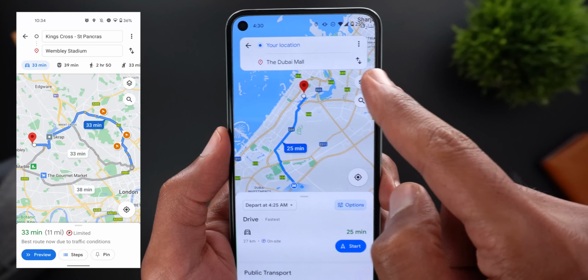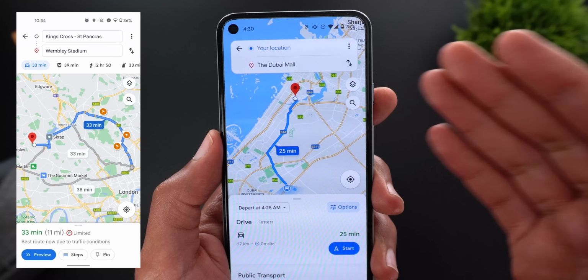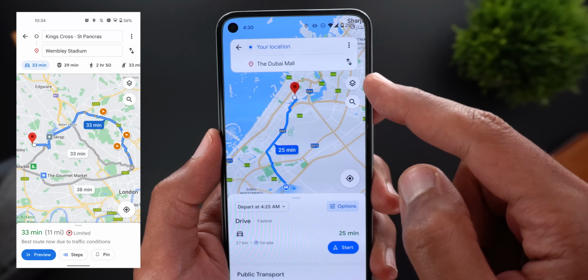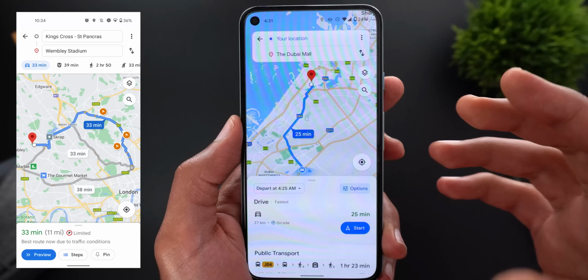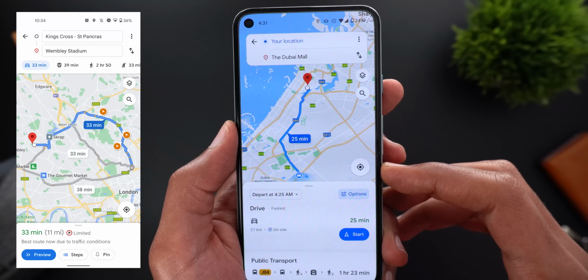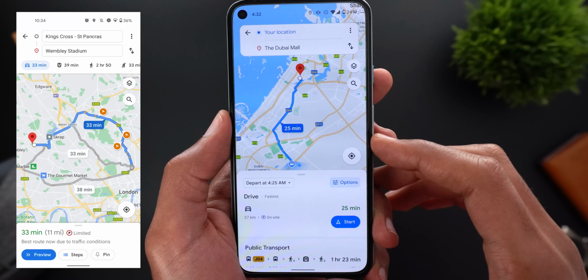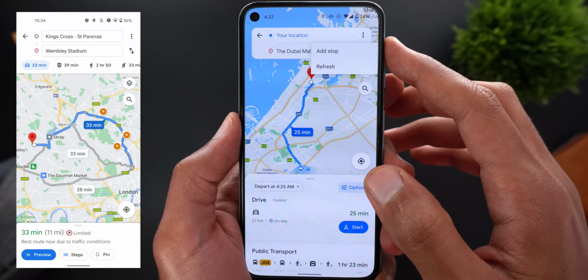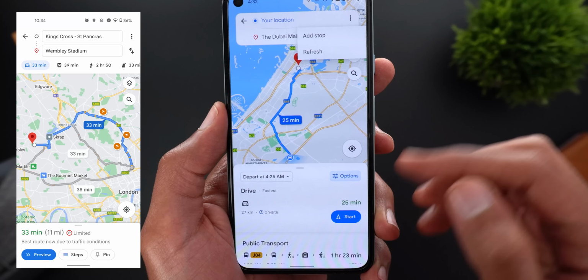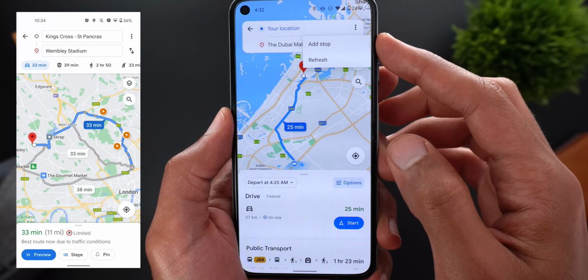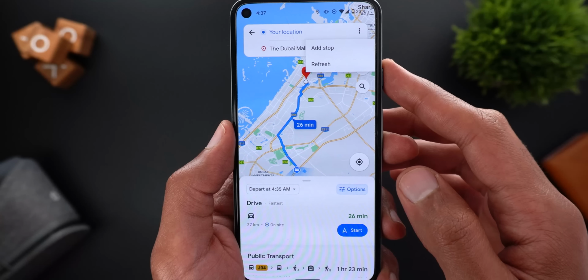Plus, the tabs that used to be here for different ways to navigate to a specific location have been removed, and everything now can be accessed from this menu, which is easier to reach because everything is closer to your thumb. Not only this, but all the options under the overlay menu that we used to access by tapping on the three dots have been moved as well, and all you get here is adding a stop or refresh. So let's take a look at what we have here.